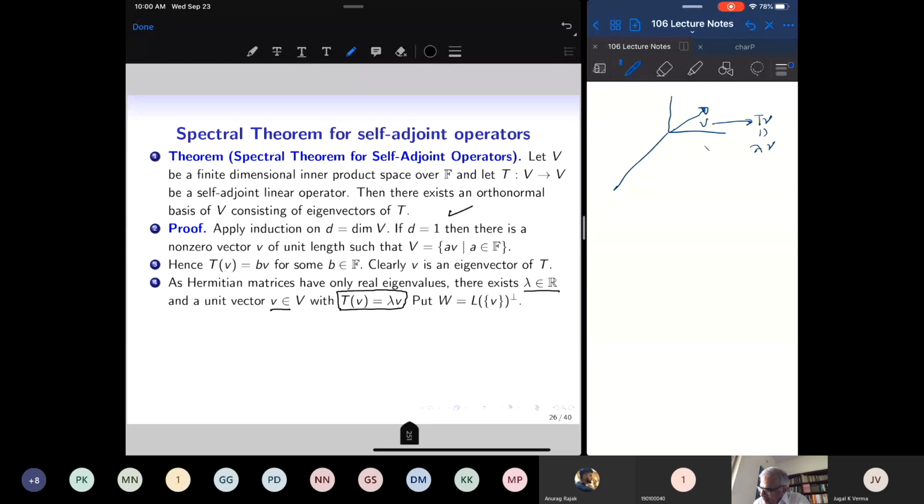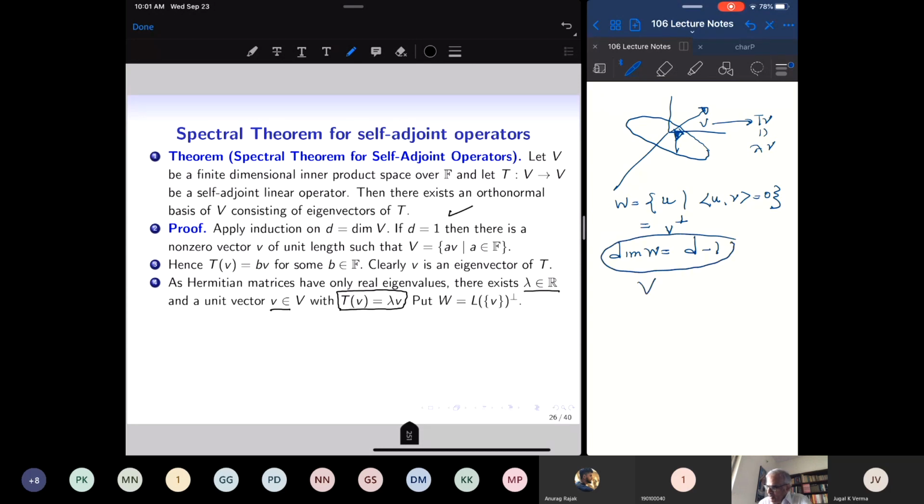What I do is I take a plane which is perpendicular to this. Okay. What is the analog of a perpendicular plane? Well, it is the space of all vectors which are perpendicular to v. Okay. In dimension 3, this becomes a plane which is perpendicular to v. But in an arbitrary inner product space, this is the space which is perpendicular to the vector v. All right. Now let's observe that the dimension of W is actually D minus 1.